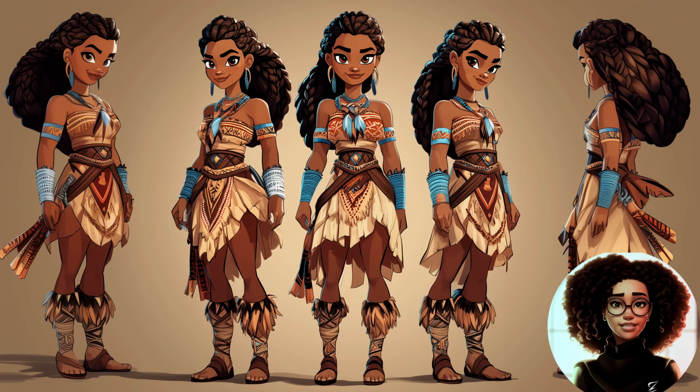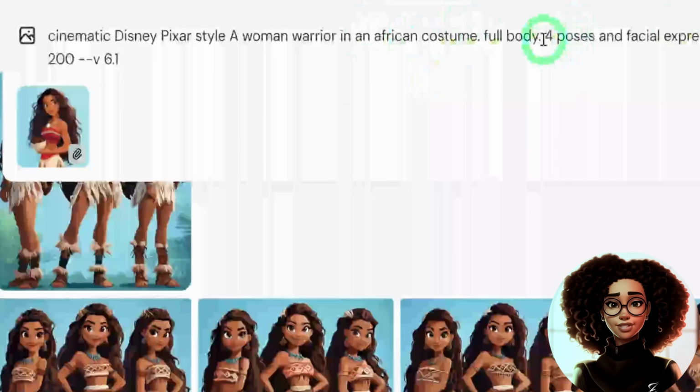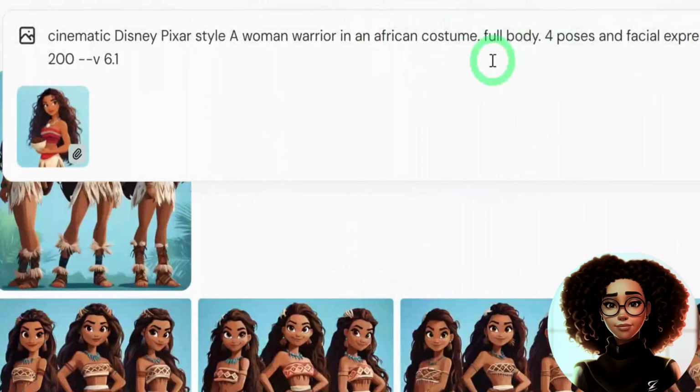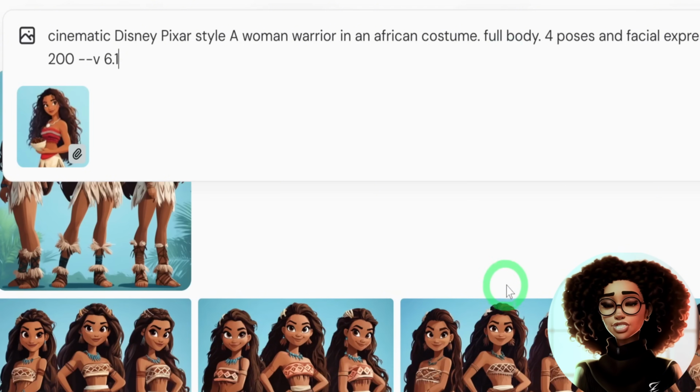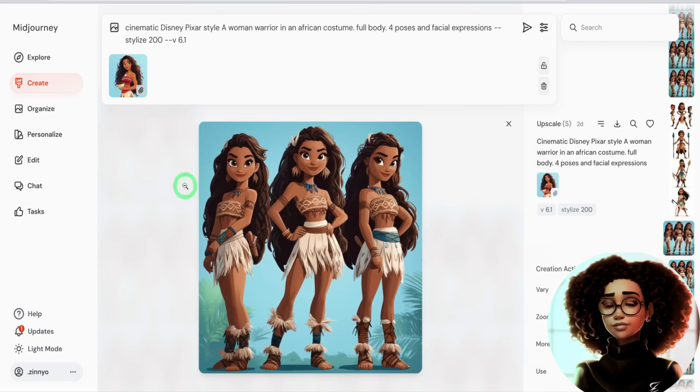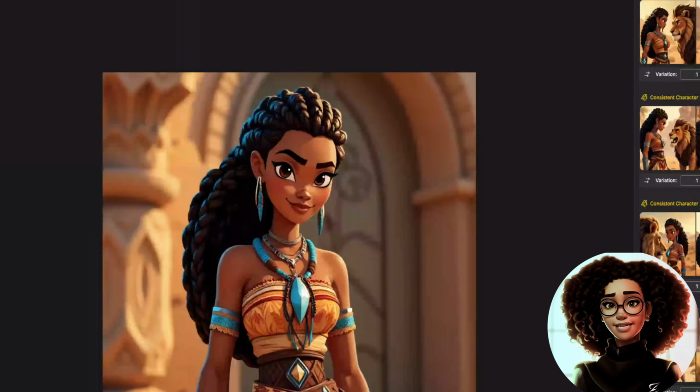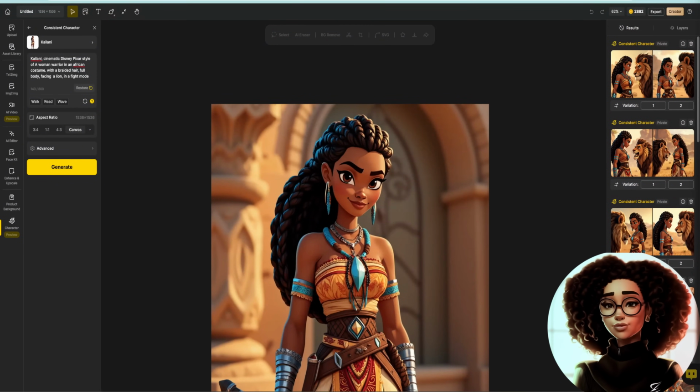To create a character sheet, add character sheet with multiple poses and facial expressions to your prompt. This will generate an image with your character in different poses. Once you have this image, you can download it, crop out each pose using a design tool, and save them in a folder for use. To create the model, I will use Design AI. It's one of those tools that I've talked about a lot on this channel, and I love their output.